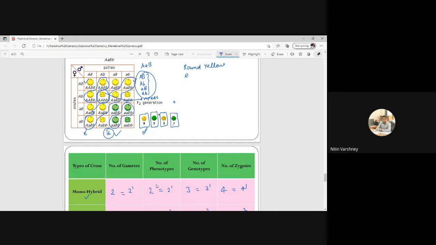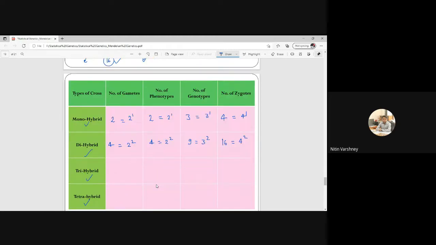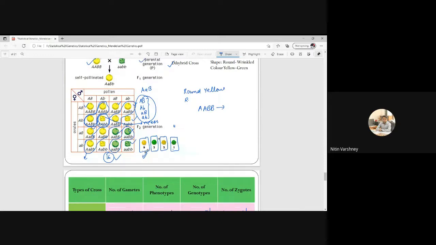Okay. So see here, capital A, capital A, capital B, capital B. This is one kind of genotype. Then this is the second type of genotype. Then this is the third type. This is the fourth one. This is the fifth one, sixth, seventh, eighth, and ninth. So 9 different genotypes will be there. Are you getting it?